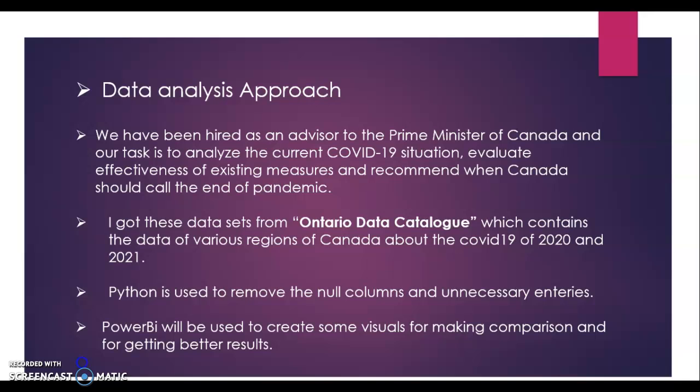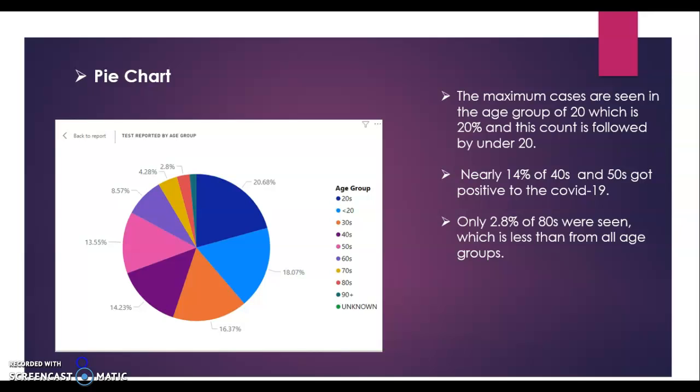I got two datasets for this assignment from the Ontario Data Catalog, which contain data of various provinces around Canada from 2020 to 2021. I used Python to remove some null columns and unnecessary entries for better results. After that, I used Power BI to create visuals for making comparisons and to understand the data easily. My first visual is a pie chart, generated with the help of Power BI.